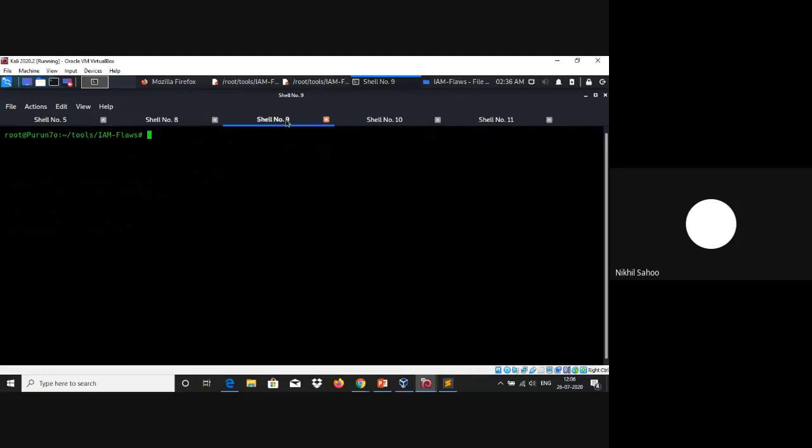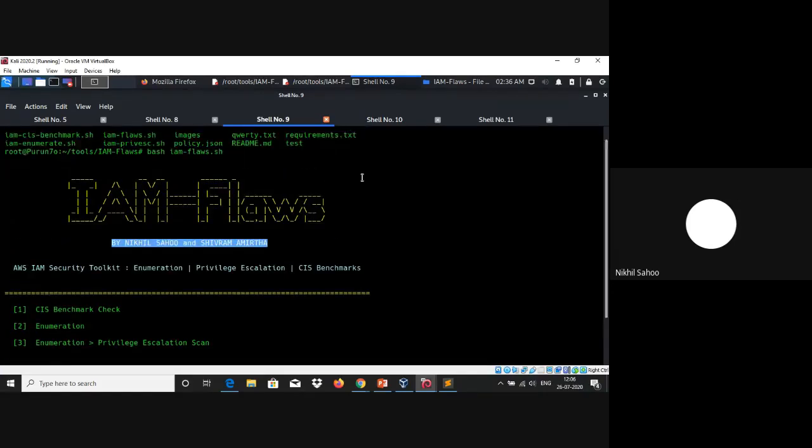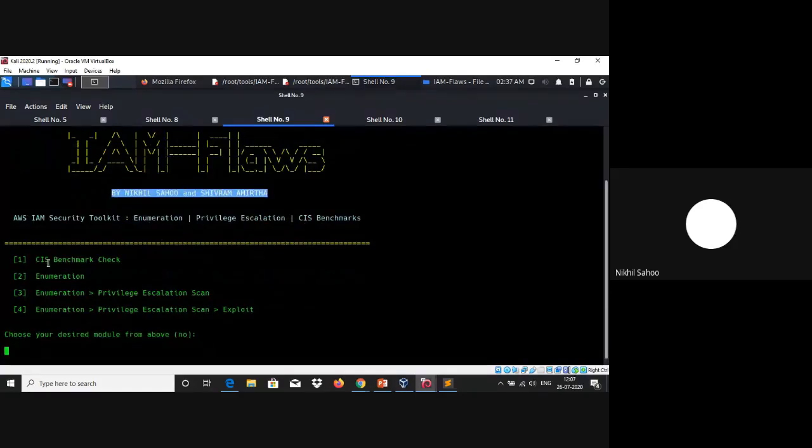So for this purpose, we'll be using the IAMFlaws tool. Running this tool is very simple. We just have to type in bash IAMFlaws.sh, and once we do that, it is going to list all the options that are available. So we have something like CIS benchmark check, we have enumeration, and then it would proceed forward with a privilege escalation scan.